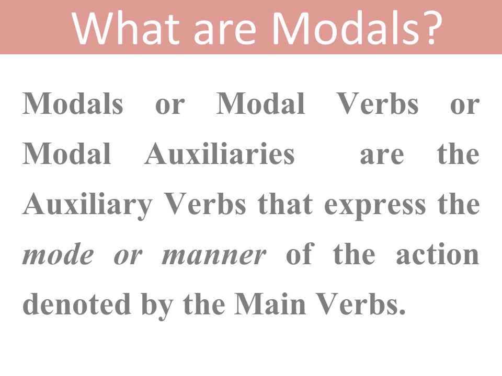So, the primary auxiliary verbs tell you the time of the action, and the modals tell you the manner of that action. Because they tell you the manner or the mode of the action, they are known as modal verbs. And what is this mode or manner? You'll know when you read the features of modals that we are going to now look into.